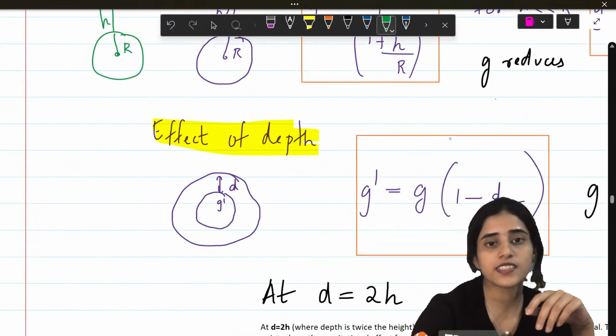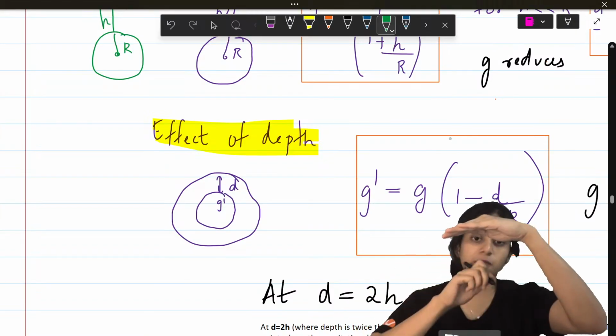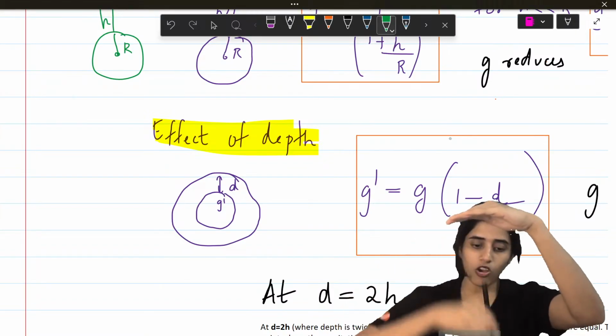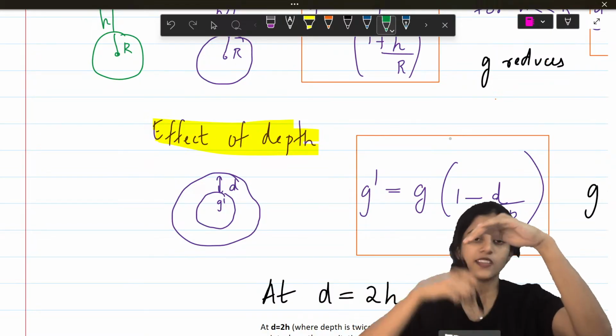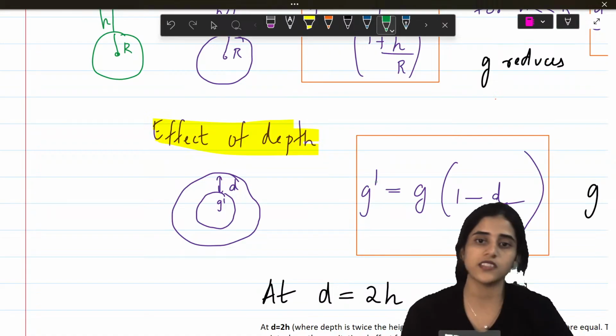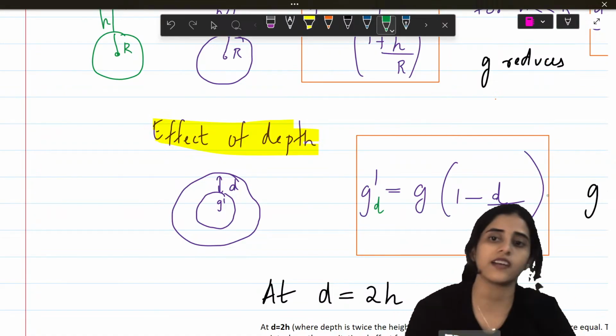Next is at a depth. What happens? You are inside the earth. On the surface gravity is 10, but at a point you dig a hole. You dig a long hole, and when you reach the end of the hole, you want to find out the gravity there. For that you have to use this formula. G dash is the gravity at a depth. It will be g into (1 minus d by r).